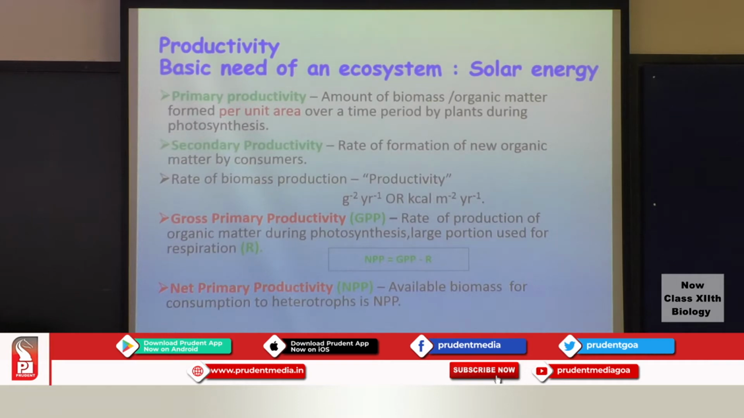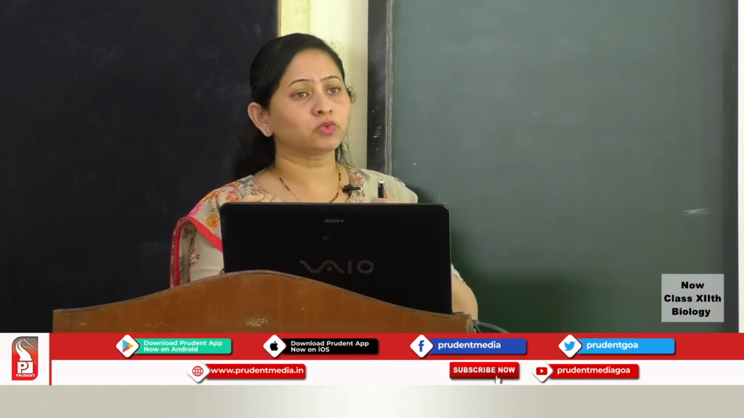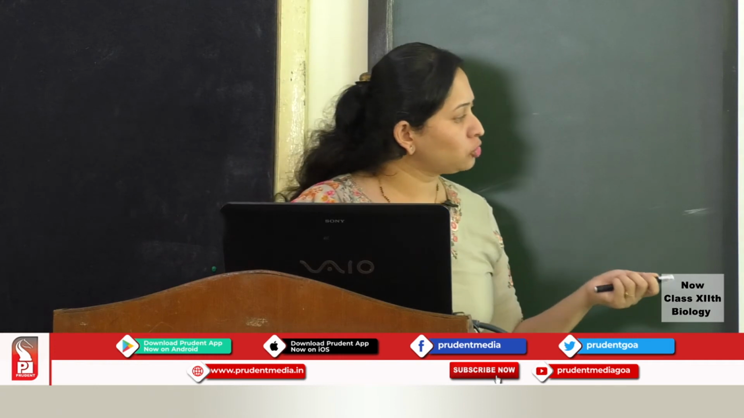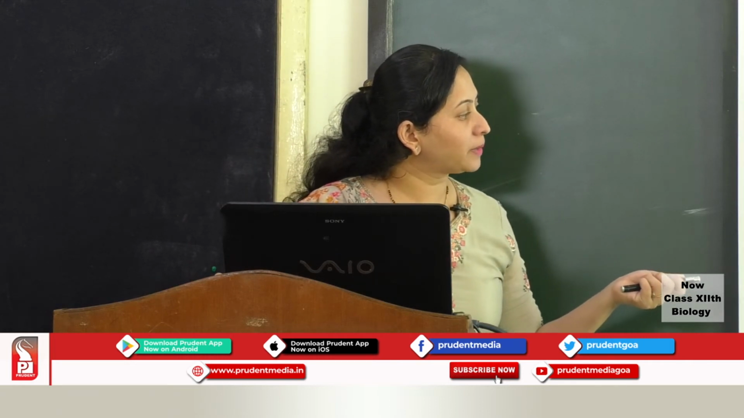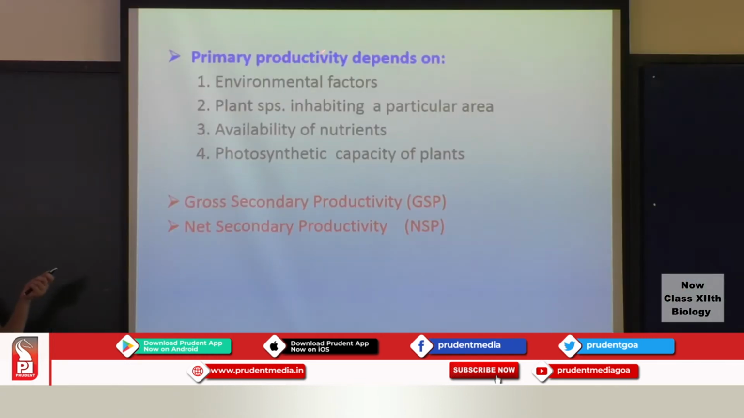So in the next step in the food chain, the plants will be eaten up by the consumers and they will get the net primary productivity. Primary productivity depends on various environmental factors, and it also depends on the species of plants that are present in that particular area, plus the nutrients that are available in that area and the photosynthetic capacity of the plants.